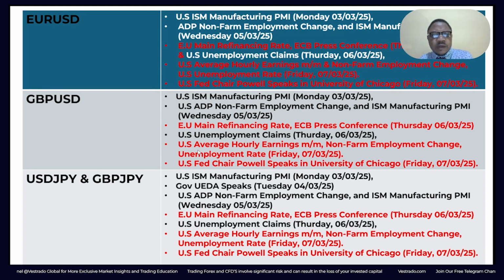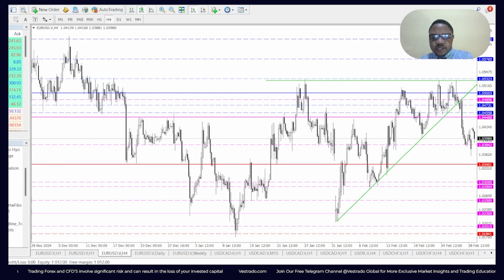Now, US average hourly earnings and unemployment rates on Friday, and also the US Fed Chair Powell speaking at the University of Chicago on Friday. This should influence the GBP USD. For the charts, what do we have? Nothing spectacular. The pound is looking good, looking to move within a very nice range. It seems to be moving within a channel.